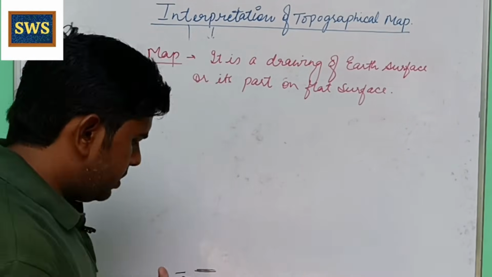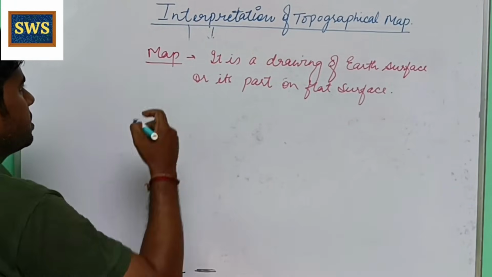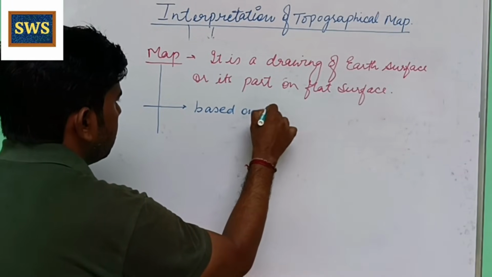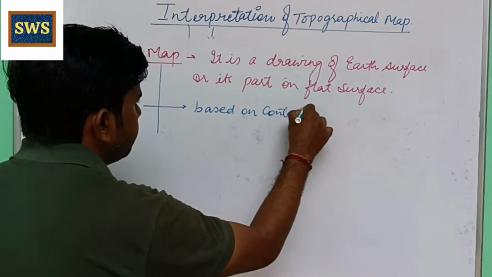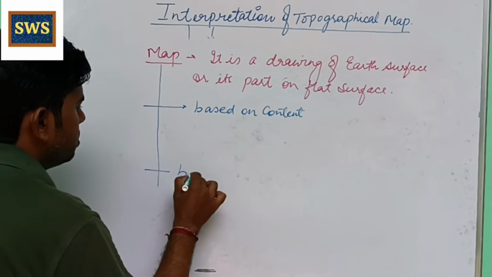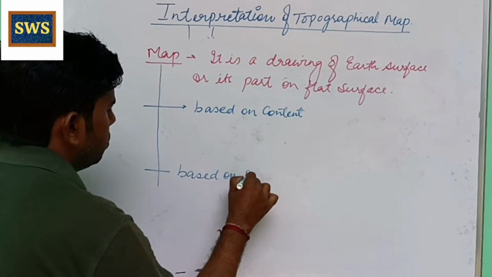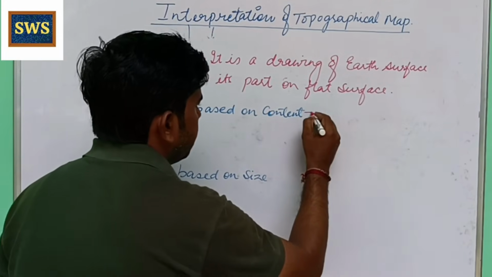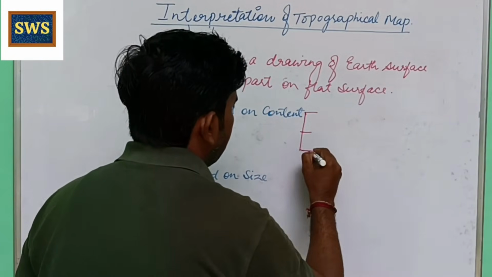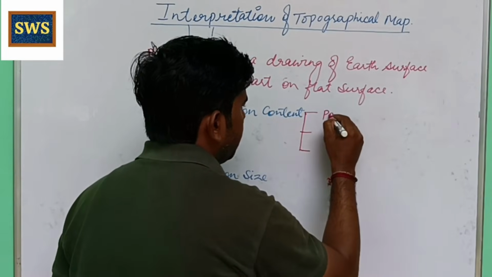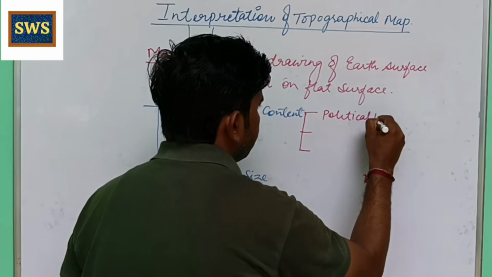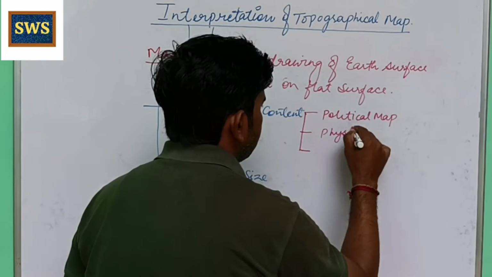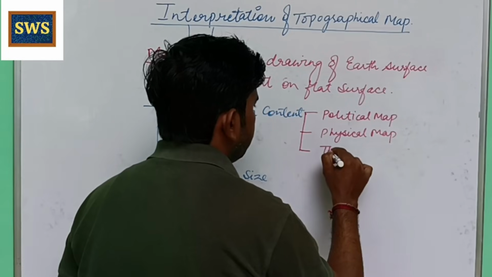There are two categories. Basically it is categorized into two parts: based on content as well as based on size. As per content it is categorized into three parts: political map, physical map and thematic map.